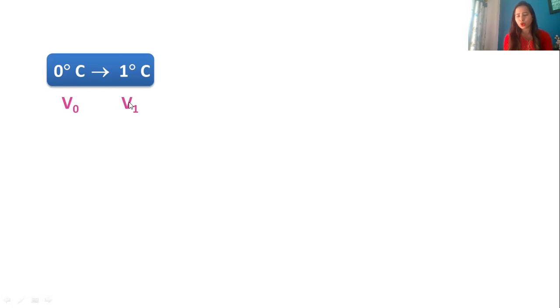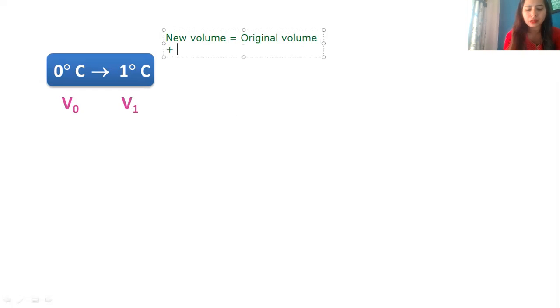So from this, you all know, the new volume is equal to the original volume plus the change, or I can simply say the increase in volume, because from 0 to 1 the temperature is increasing.